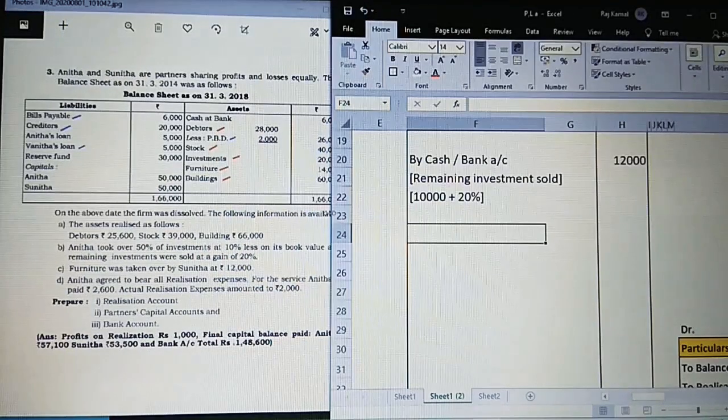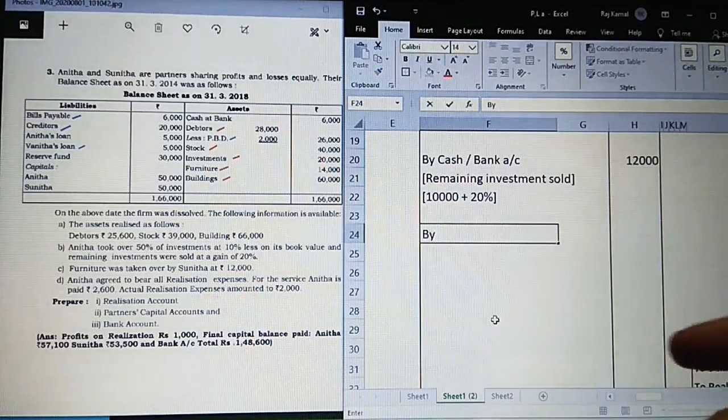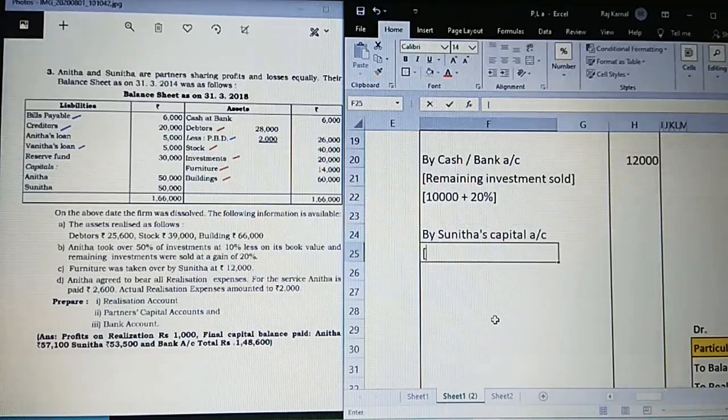Okay, now just observe. Next is furniture was taken over by Sunita, 12,000. So who is taking it? Sunita. So we are going to transfer to Sunita's capital account. What was taken over? You have to mention in the bracket, furniture taken over.